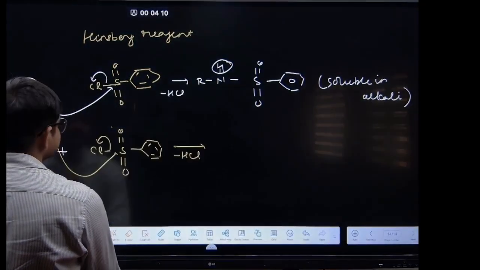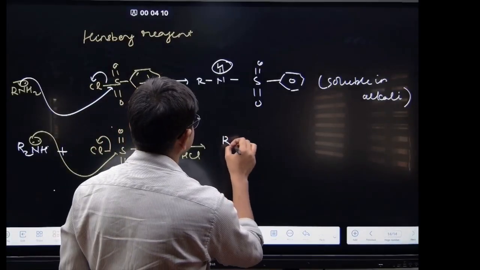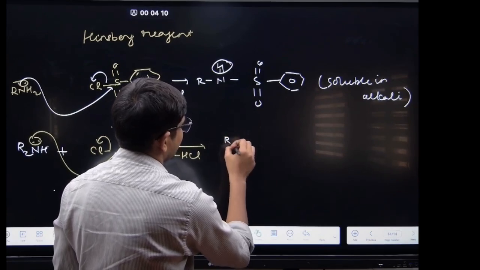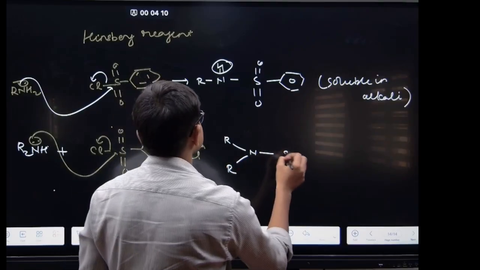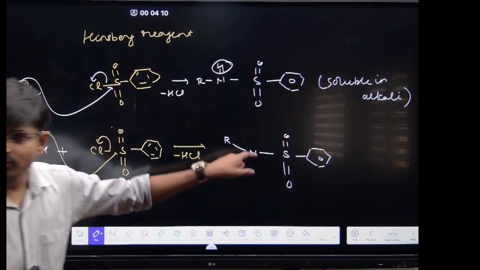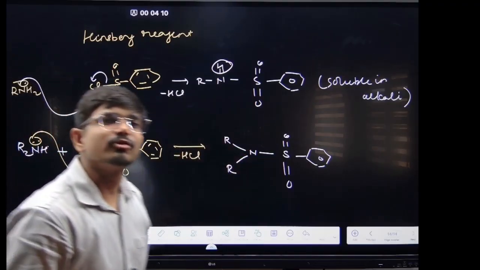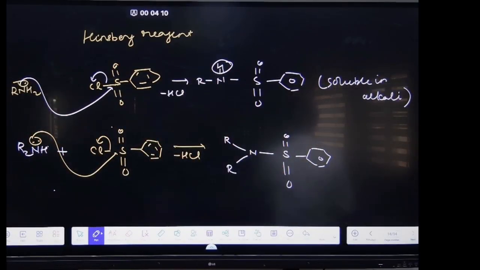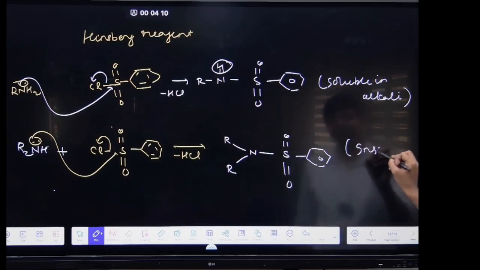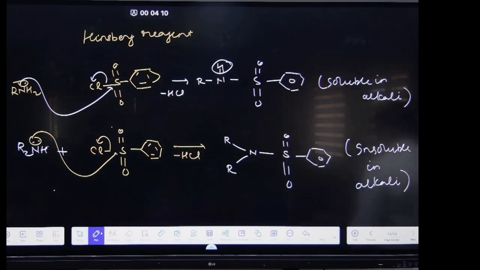Now this will form R and R, S double bond O, and this one. Here there is no acidic hydrogen, so this compound will be insoluble in the alkali.